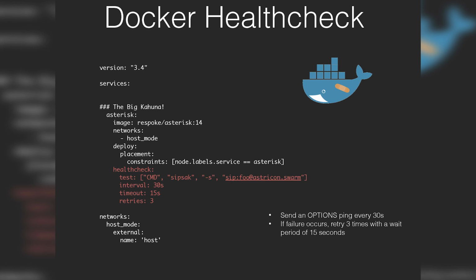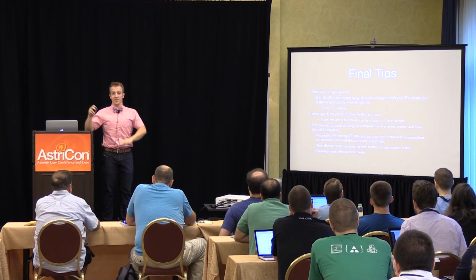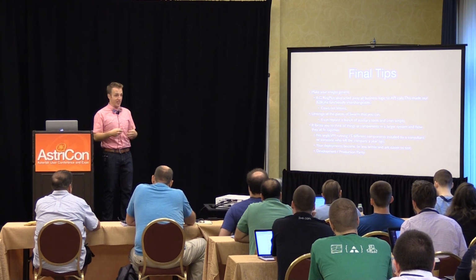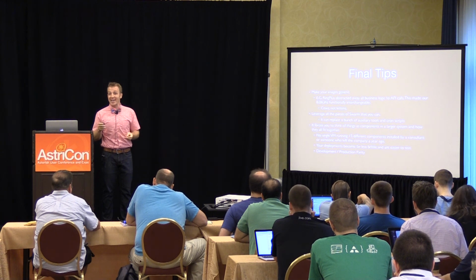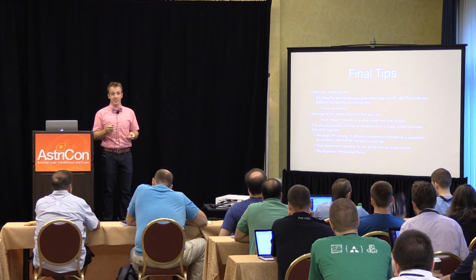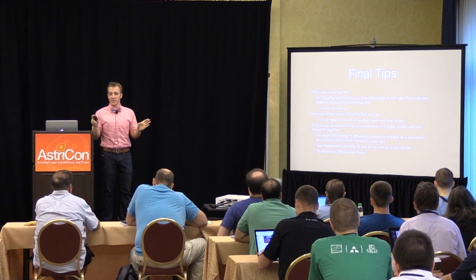Mostly, make your images as generic as possible. Remember these are cows and not kittens. Don't make them very precious. Keep them as generic as you possibly can, and use API calls and external facilities to pull everything in when the container is launched, if possible. Leverage all the pieces of Swarm that you can. They're all pretty well tested at this point, and they have a great set of regression scripts. So we can replace a bunch of auxiliary tools.